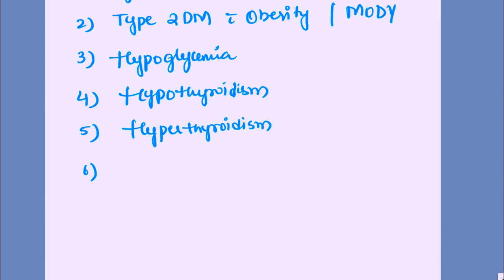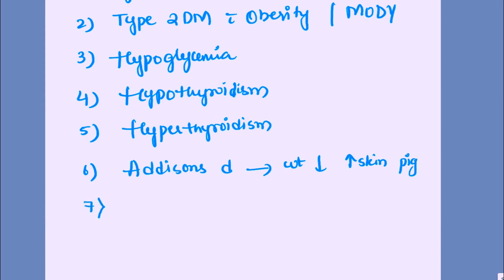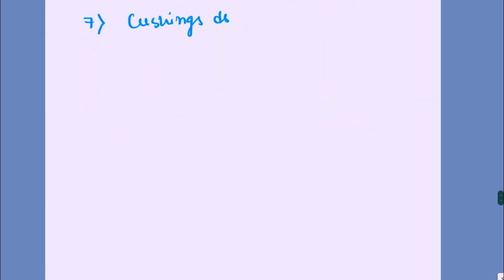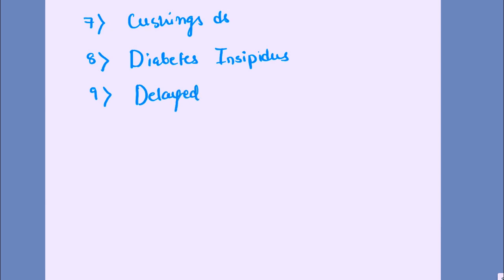Next is Addison's disease. Addison's disease is represented with weight loss or increased skin pigmentation. Next is Cushing's. Cushing's disease, diabetes insipidus, delayed puberty, very important, delayed puberty or precocious puberty,